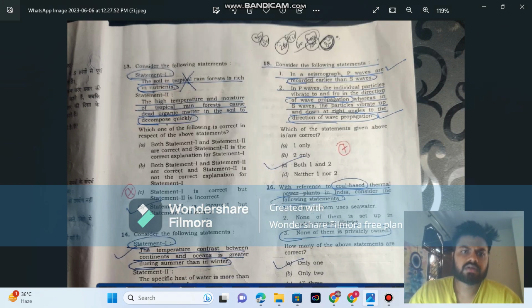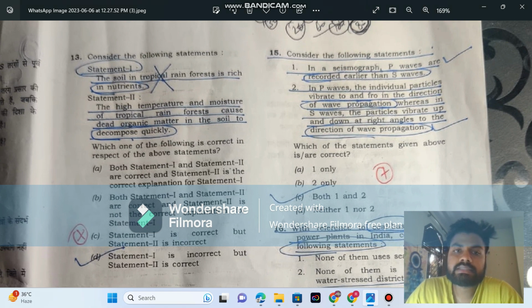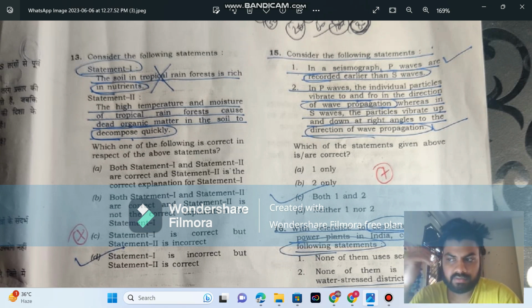Okay. Let's do it. The soil in tropical rainforest is rich in nutrients. This is not correct because the soil in rainforest is leached, because rainfall is very high there. So the nutrients are also leached to the second layer of the soil. So the soil is not that fertile. And the second option: high temperature and moisture of tropical rainforest cause dead organic matter in the soil to decompose